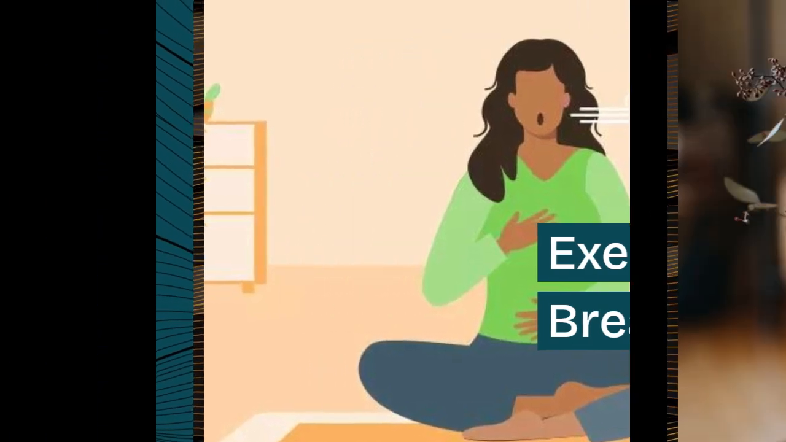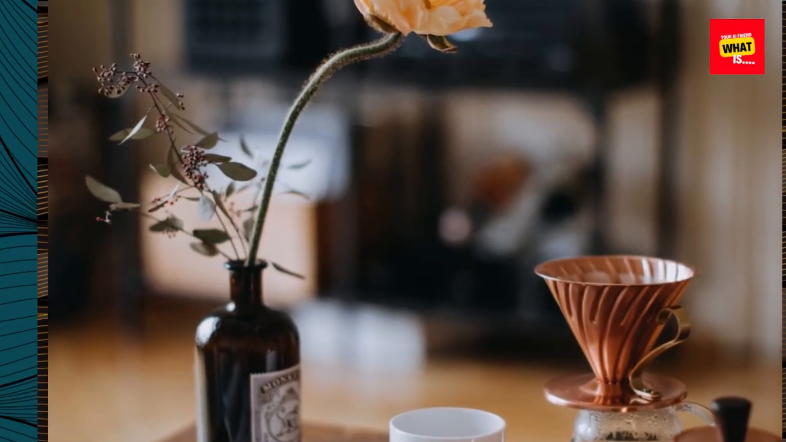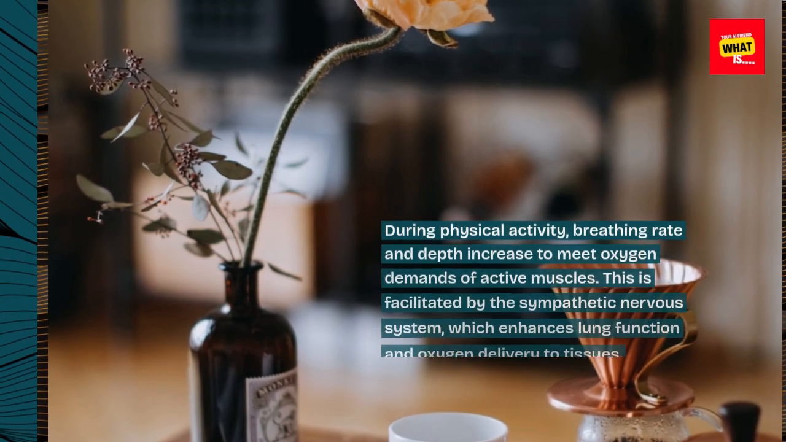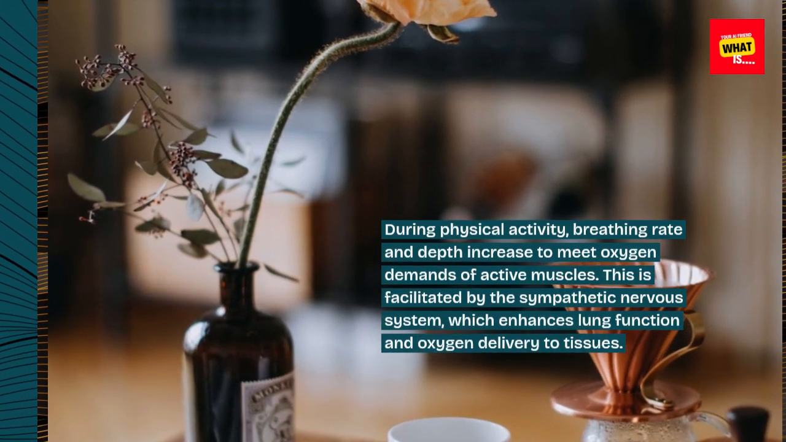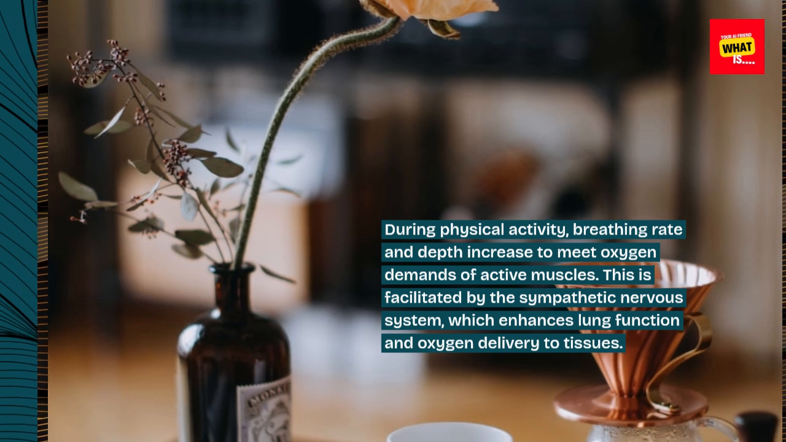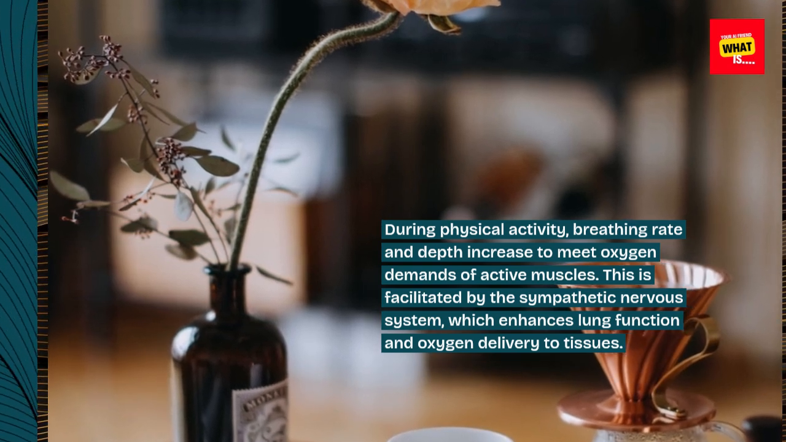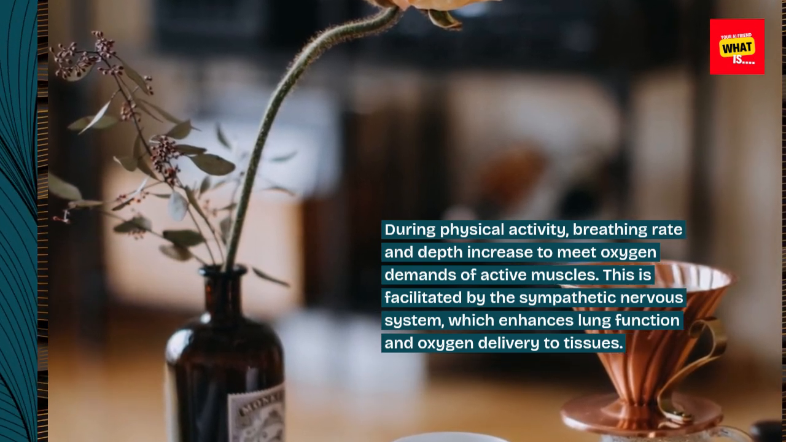Exercise and breathing. During physical activity, breathing rate and depth increase to meet oxygen demands of active muscles. This is facilitated by the sympathetic nervous system, which enhances lung function and oxygen delivery to tissues.